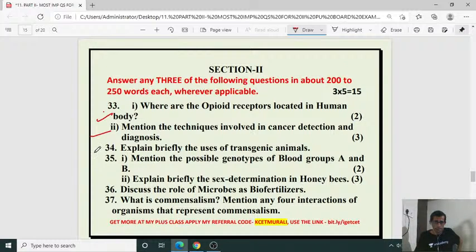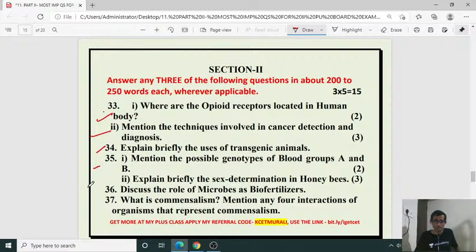Then explain briefly the uses of transgenic animals. So transgenic animals, normally we can ask like that: reasons for creation of transgenic animals, or uses of transgenic animals. So biological products, study of disease, normal physiology and development process, vaccine safety testing, chemical safety testing. So for these things we are using transgenic animals.